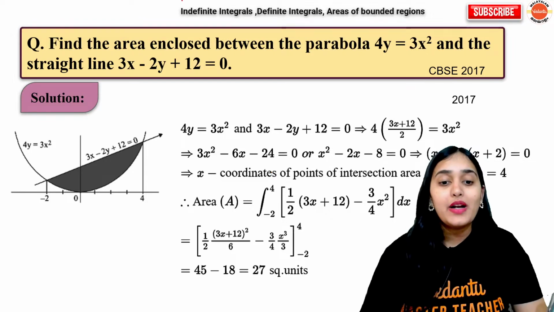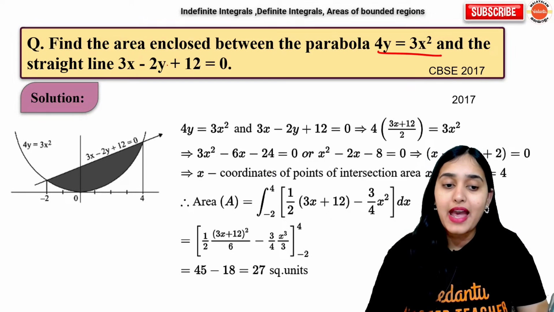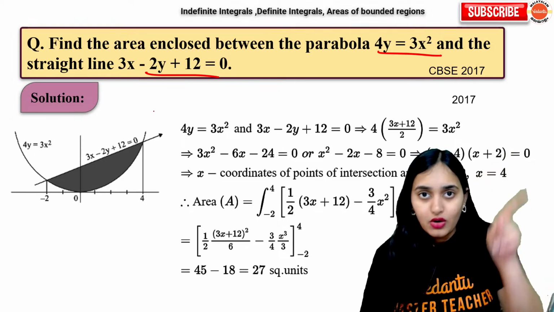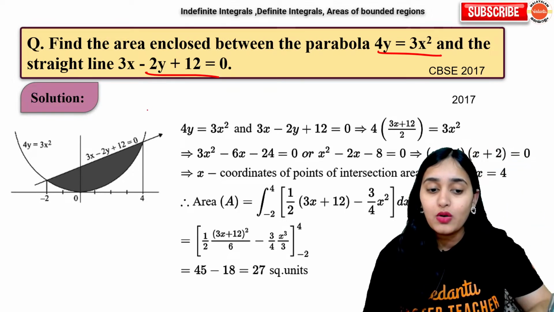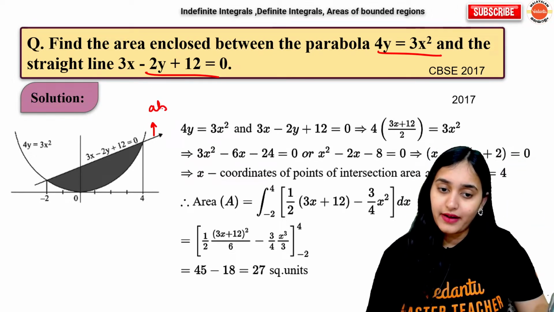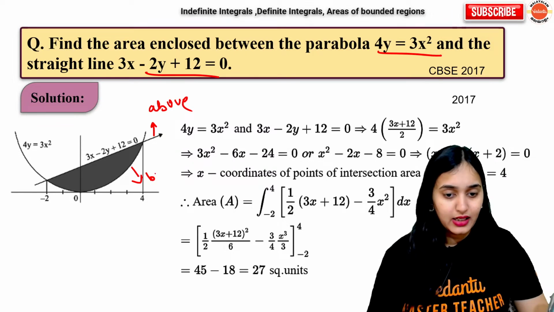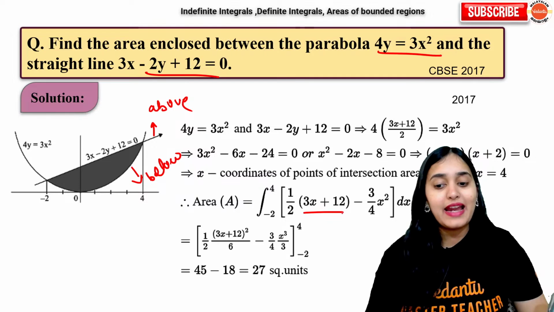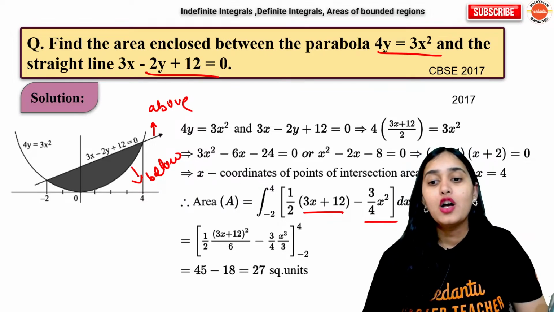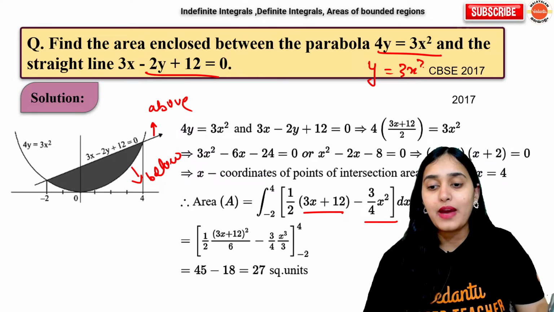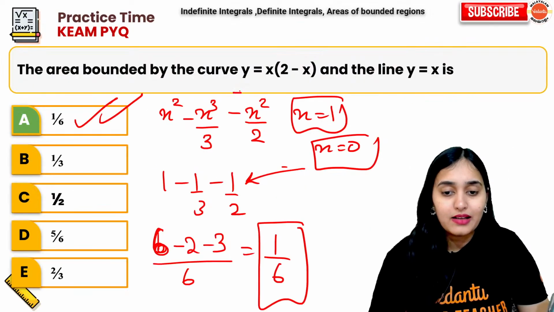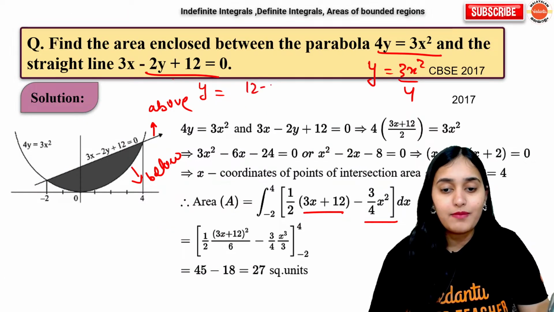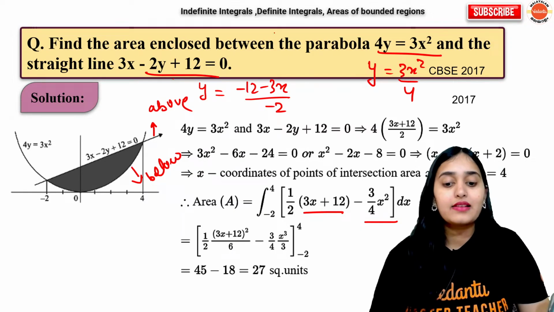For example, what is the area enclosed between the parabola and the straight line? Simple. You draw the graph of the parabola and the straight line. You check who is above, who is below. So, we can see the straight line is above, the parabola is below. So, it will be straight line minus parabola. So, first y will be 3x square by 4 and here what is y? y is minus 12 minus 3x upon minus 2. So, it will be 12 plus 3x upon 2.